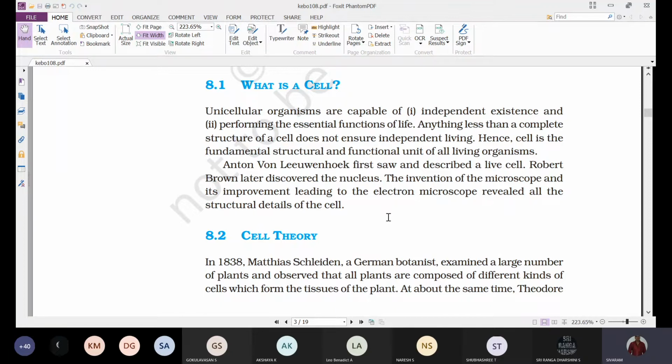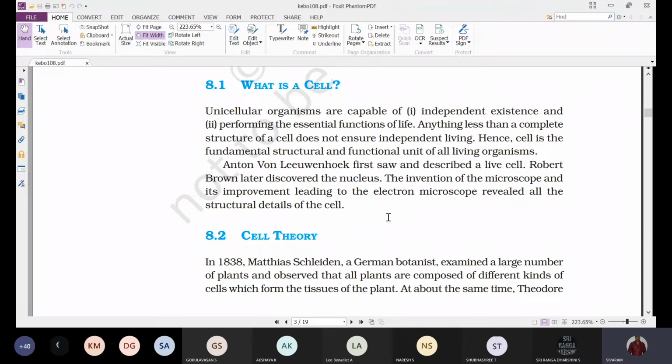But the cells discovered by Robert Hooke were dead cells. Why? Because he observed the cell in cork, which is the dead bark of a tree. So he observed dead cells, and he didn't observe any cell structure like that. Whatever cell was discovered by Robert Hooke is a dead cell. It is not a living cell.